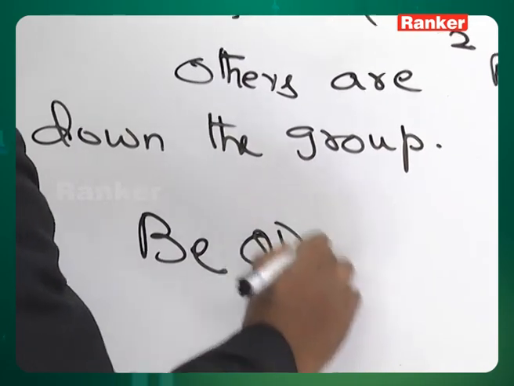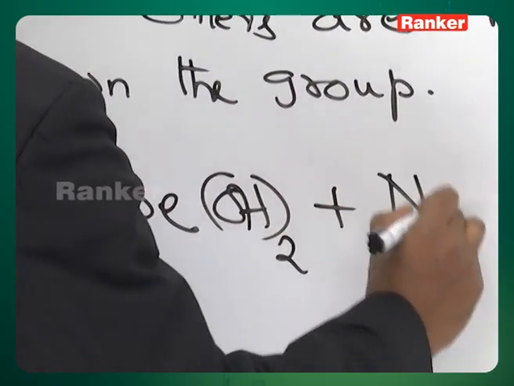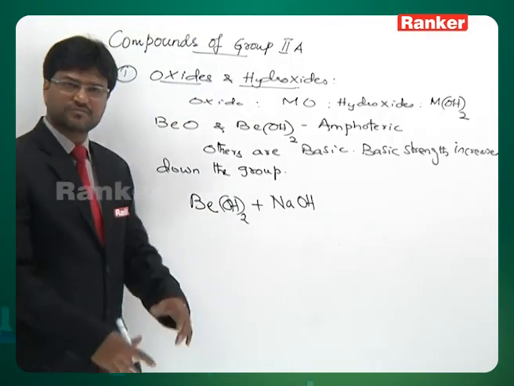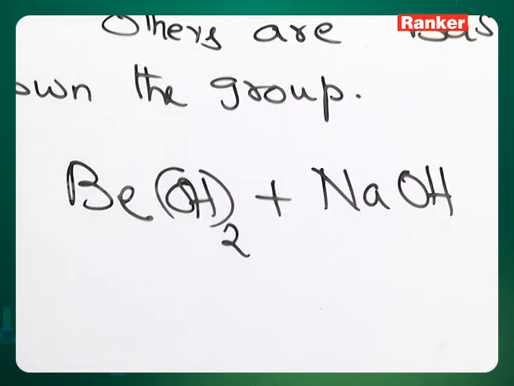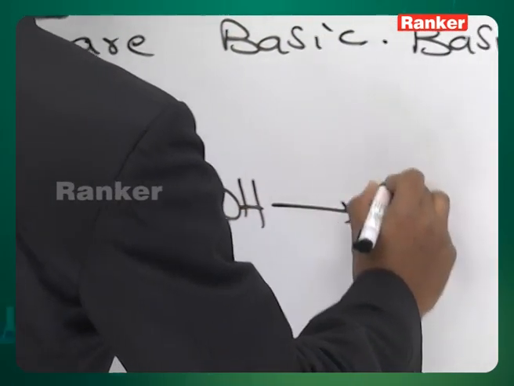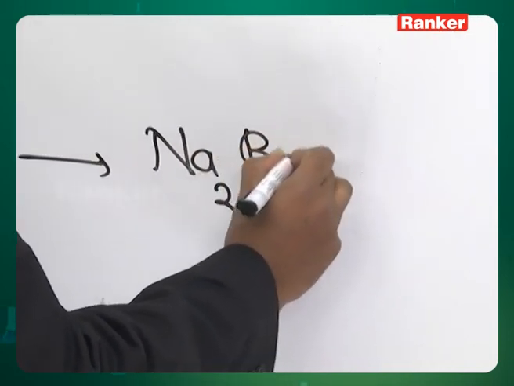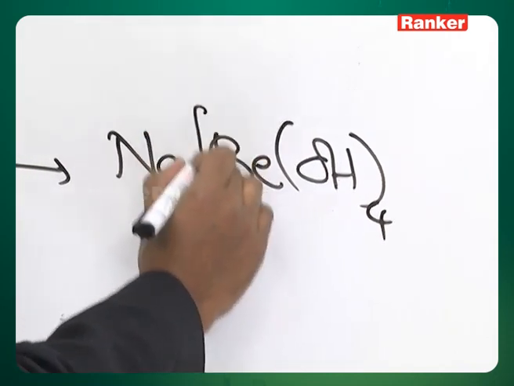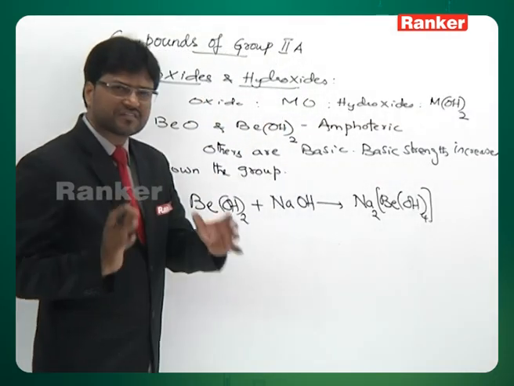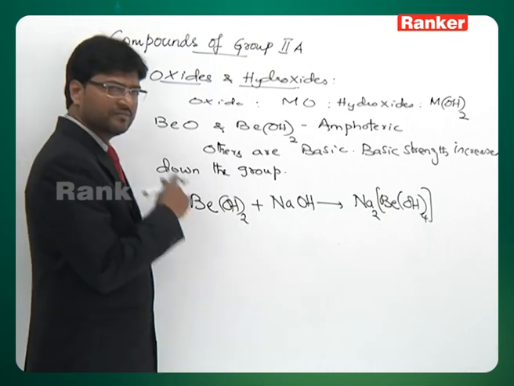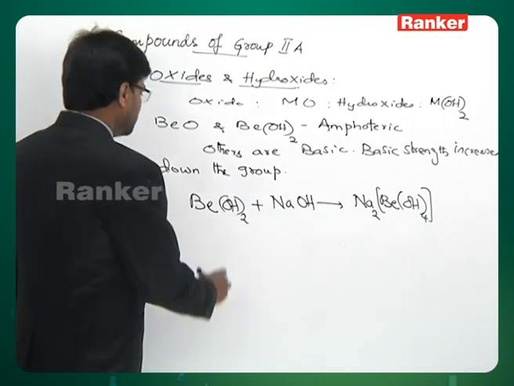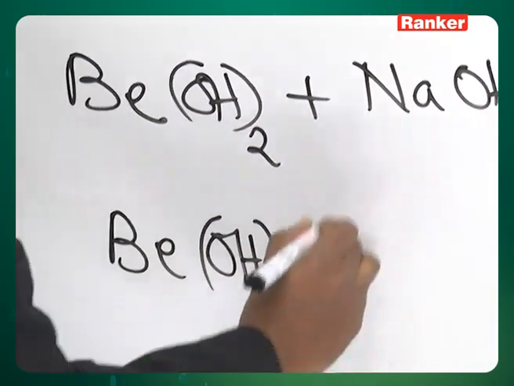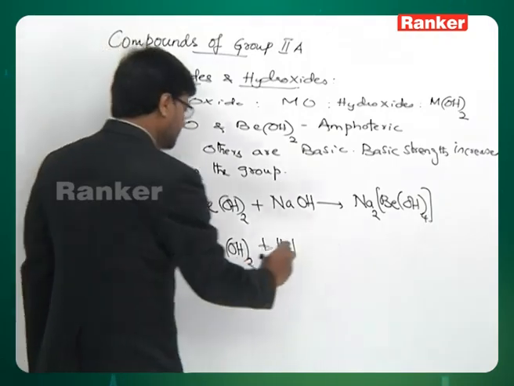Beryllium hydroxide, if you make it react with sodium hydroxide, as I told you, this is amphoteric. It is expected to react with both acids as well as bases. Sodium hydroxide is a base. So when they react, you get Na2[Be(OH)4]. This is sodium berylate. It's a complex compound.